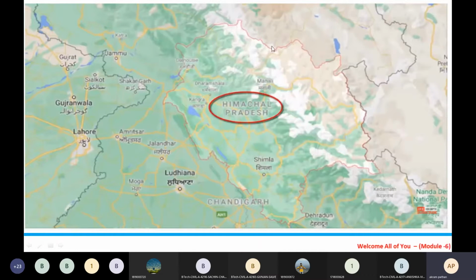From Manali to Leh or Ladakh, the old route is around 46 kilometers or more, and by construction of the Atal tunnel we reduce that distance by 46 kilometers. The total length of that tunnel is 9.02 kilometers. It passes through the Pir Panjal mountain range.